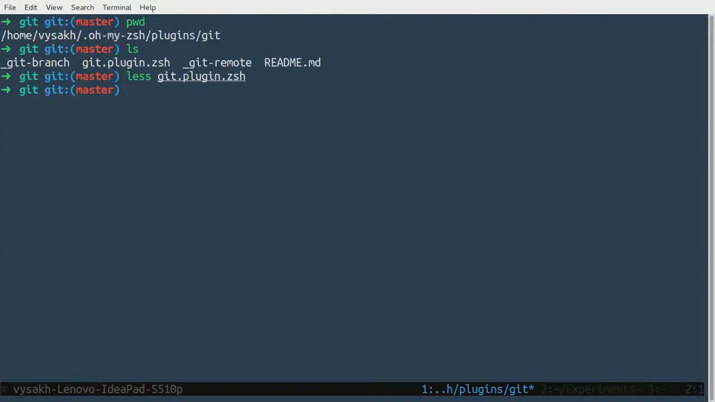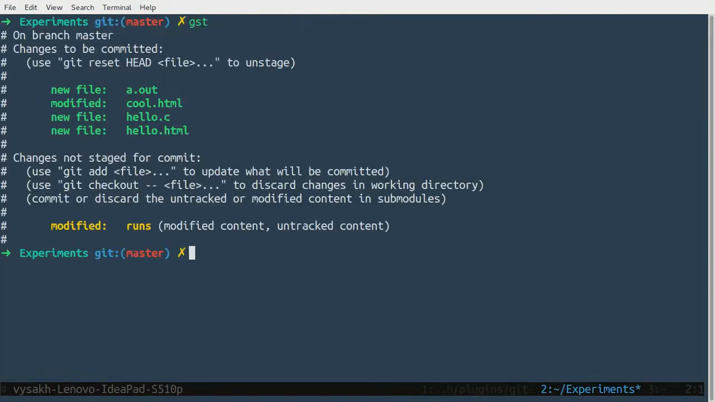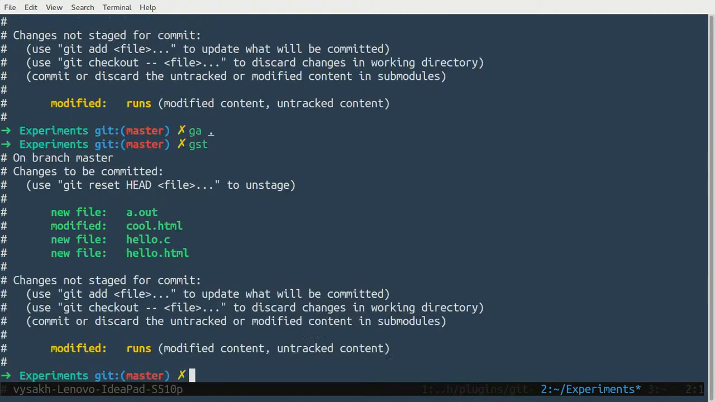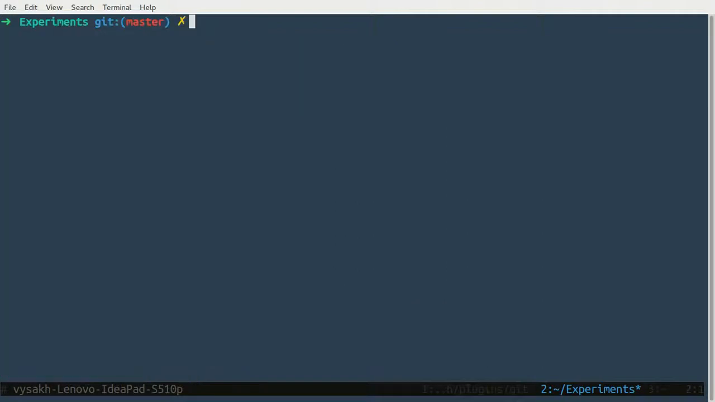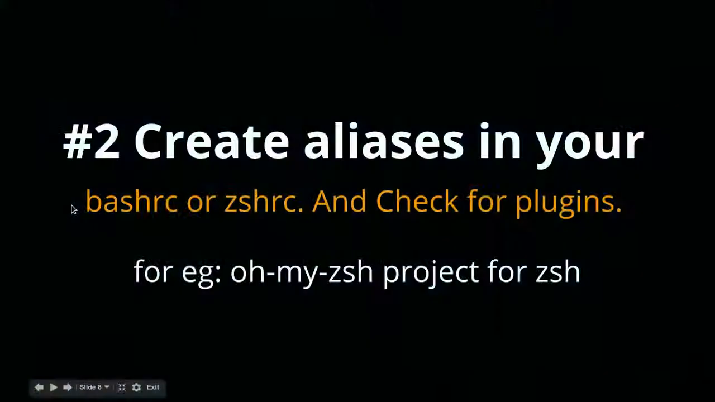I'll show you a simple example. So gst is git status, ga dot is git add, and if I need to use git reset head, I could use this. See, how many times do you do the same command, and you could just run this abbreviated form and save a lot of time, right? That is how you save your finger.